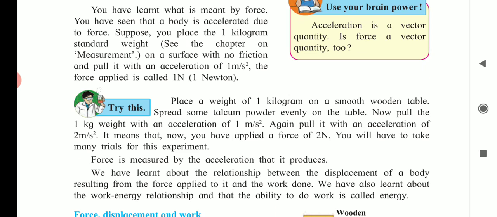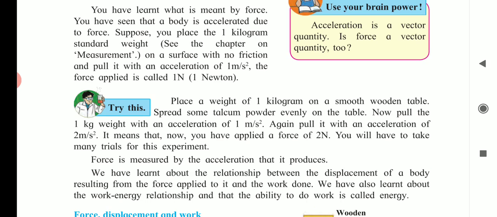Now pull it with 2 meter per second square. This means that the force applied is 2 Newton. So you must have surely understood that force is measured by the acceleration that it produces. So we know that force is equal to mass into acceleration.